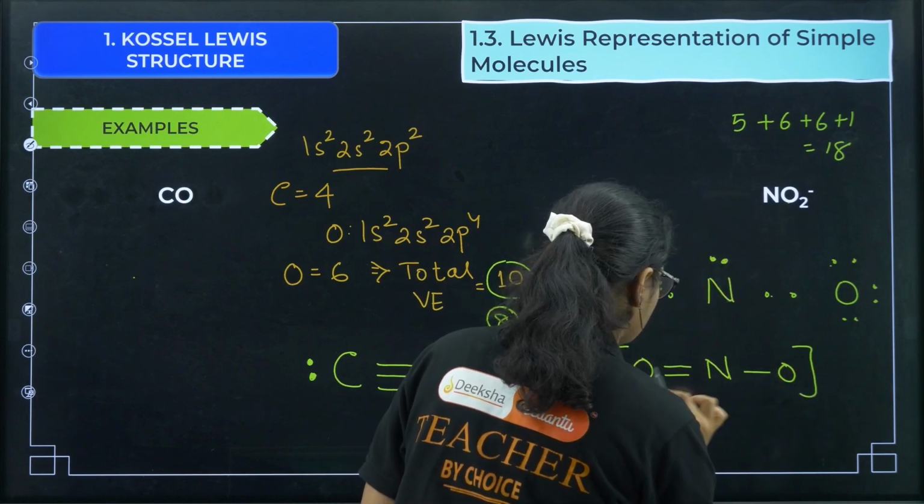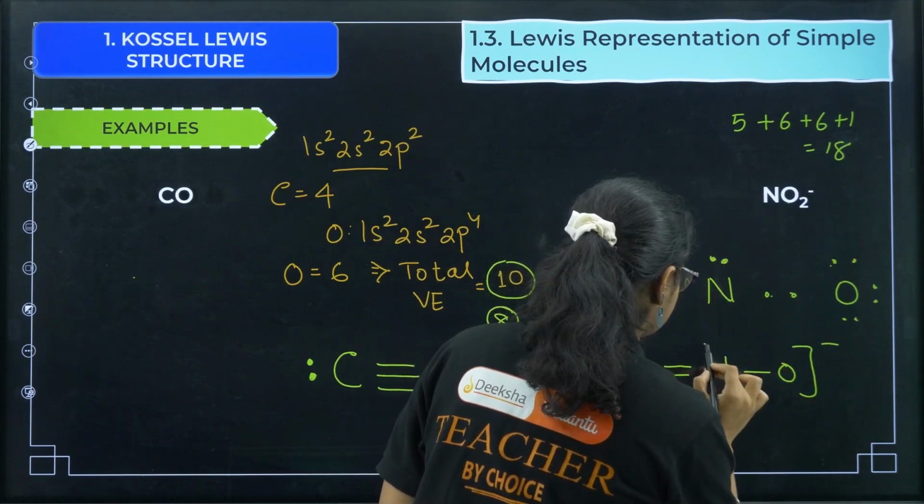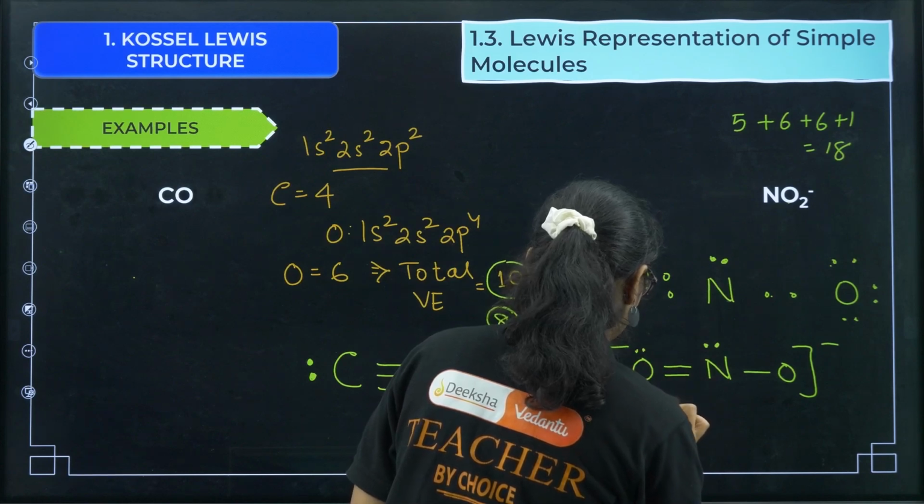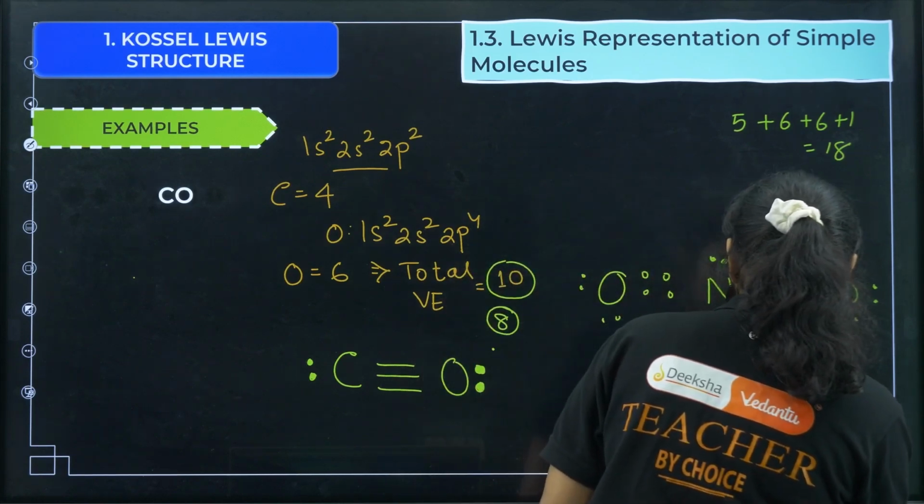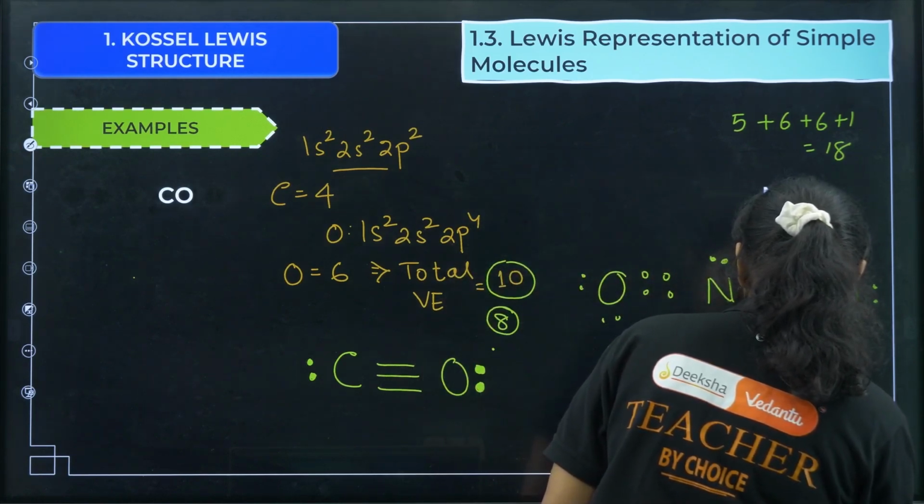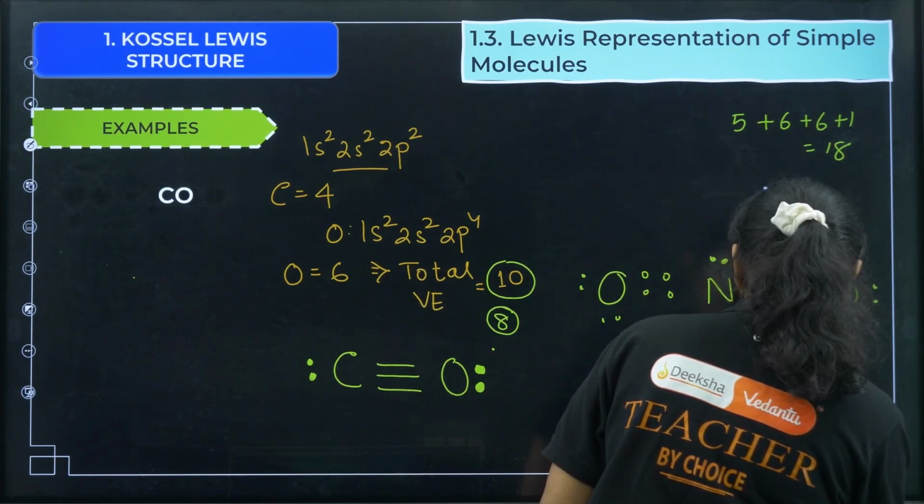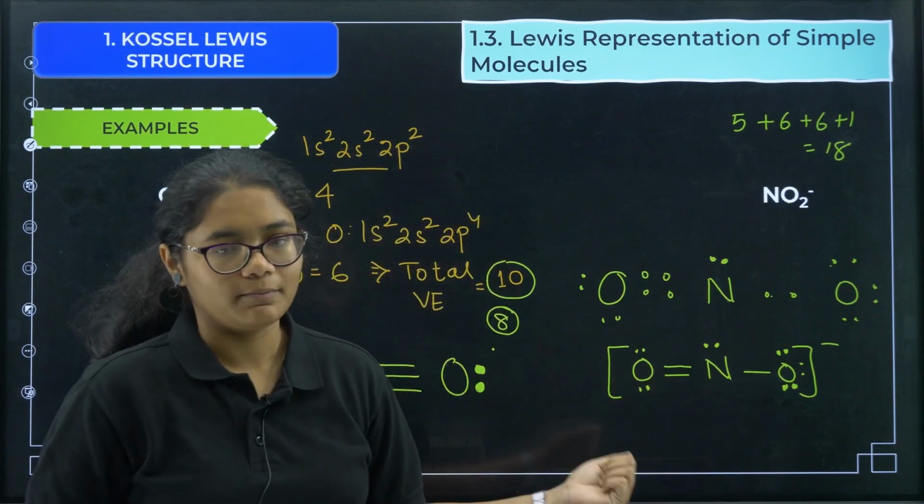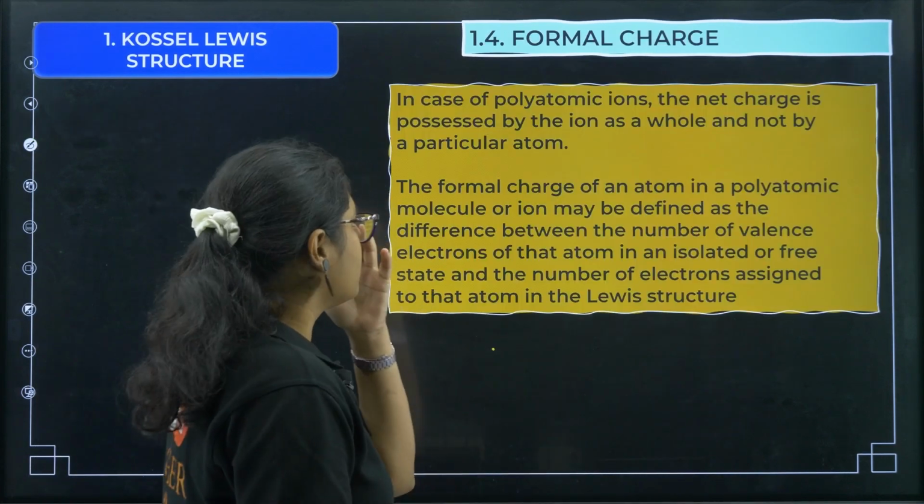NO2 minus, and you can just draw the lone pairs here, and here we will get 2 and here we will get 3. Clear? So that will be the structure of NO2 minus. Now let us go to the next question.